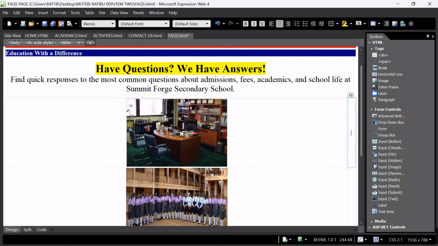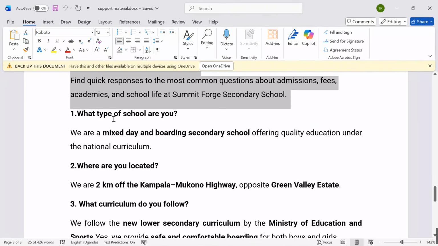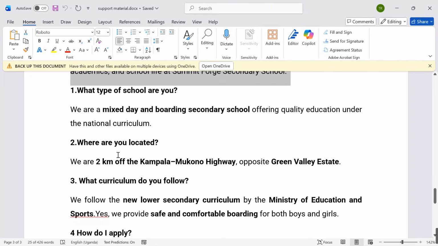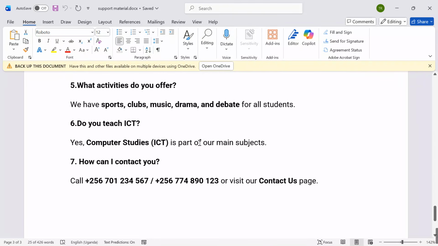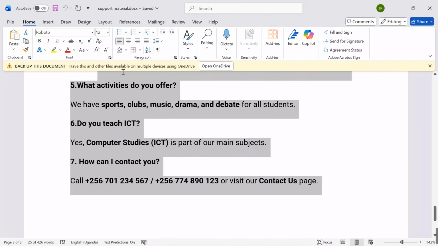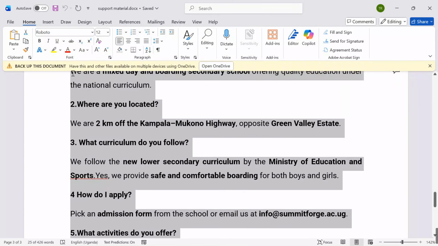After doing this, I'll now go compose some few questions that people normally ask. What type of school are you? And the answer is, we are a mixed day and boarding secondary school offering quality education under the national curriculum. Where are you located? We are 2 kilometers off Kampala Mukono Highway. So, simple questions. The learner is free to think of anything that they think can get them a better result.